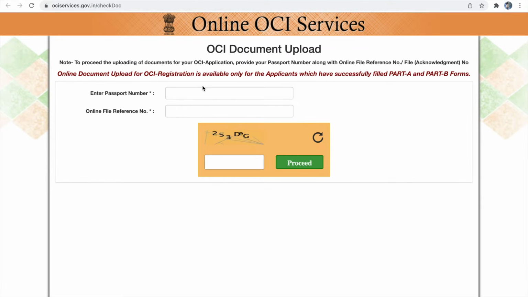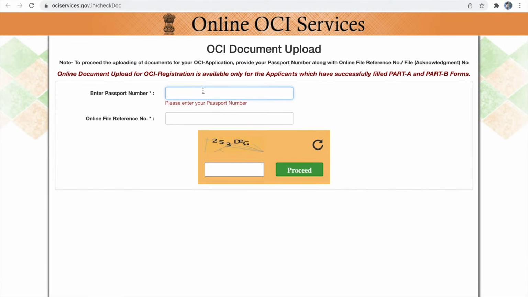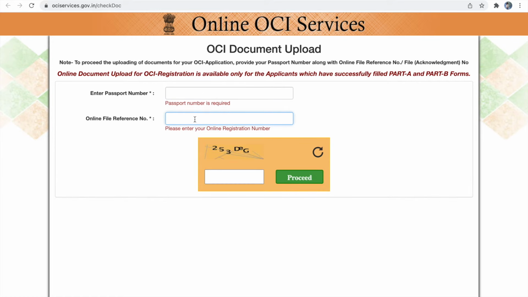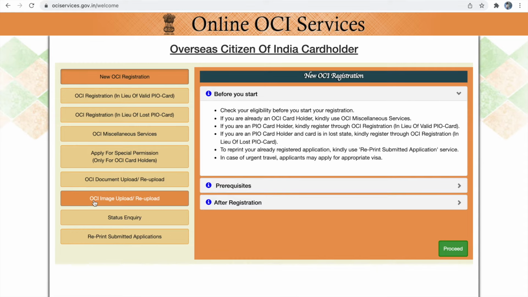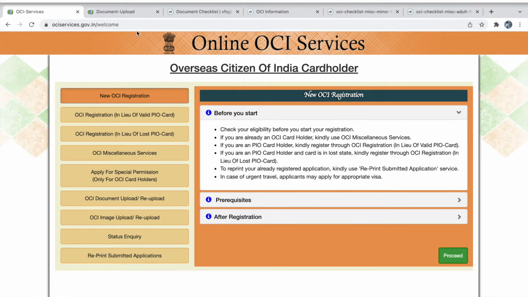Here you have to enter your current passport number, not the old passport number, plus the file reference number. File reference number is nothing but your OCI application number. You have to provide details of both these and click proceed to pull up your application to re-upload your parental authorization form. Similarly, if you need to re-upload your image, that is the applicant's image or applicant's signature image, you can click the OCI image upload or re-upload link. So now let's go to part 3.